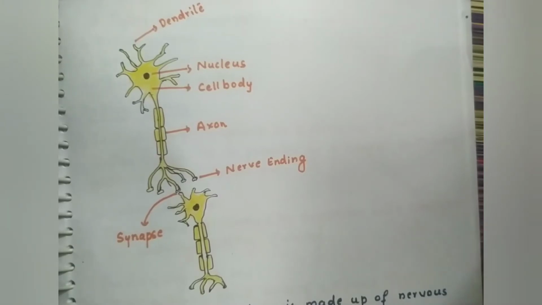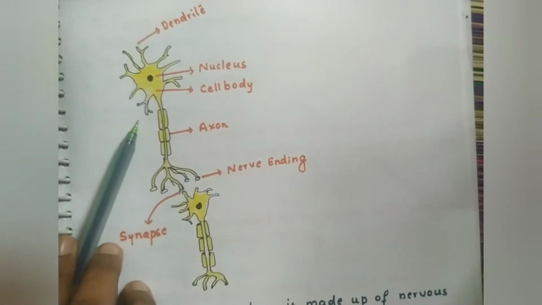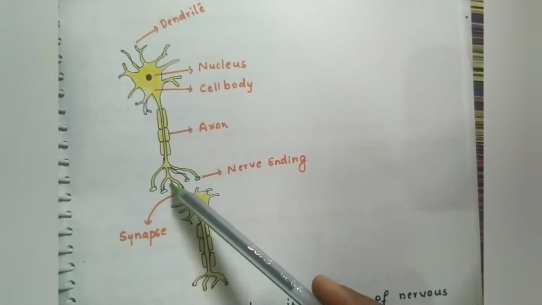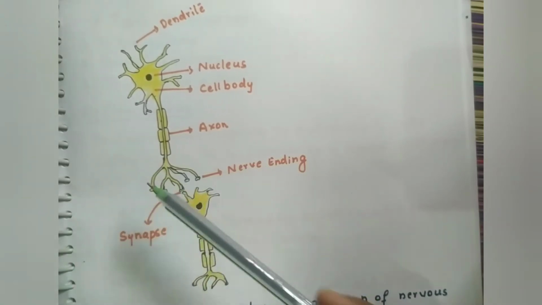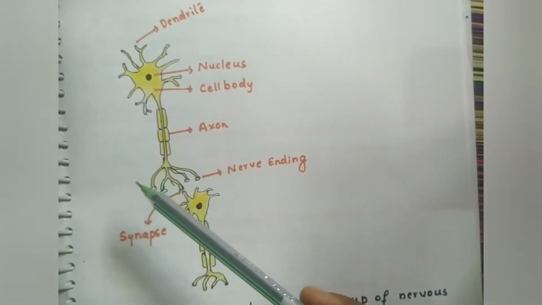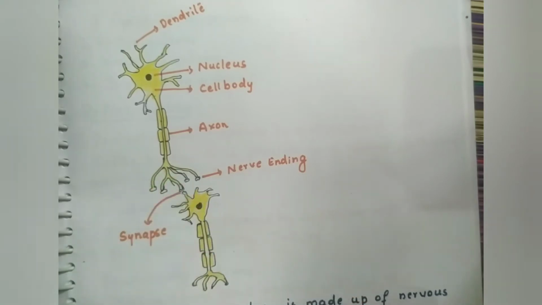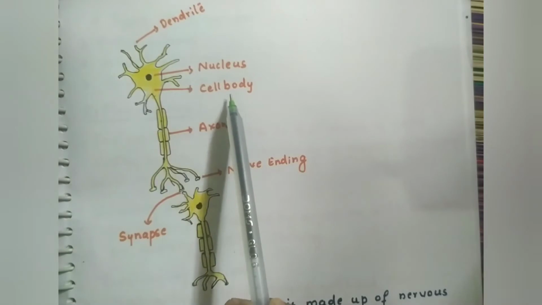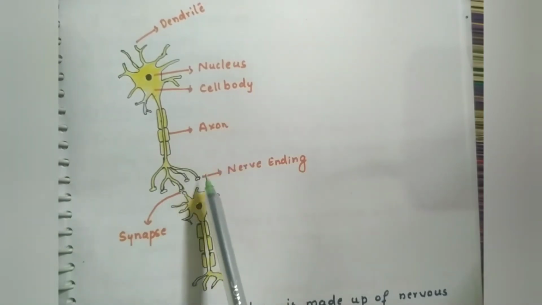The whole nervous system is made up of some special kind of cells called nerve cells. Nerve cells look like this. Each of these cells can be called a nerve cell or neuron. So the nerve cell or neuron is the building block of the whole nervous system. What are the things you see here? Dendrite, nucleus, cell body, axon, nerve ending.